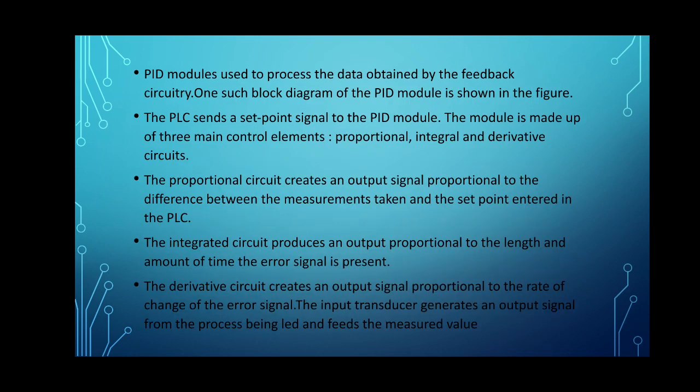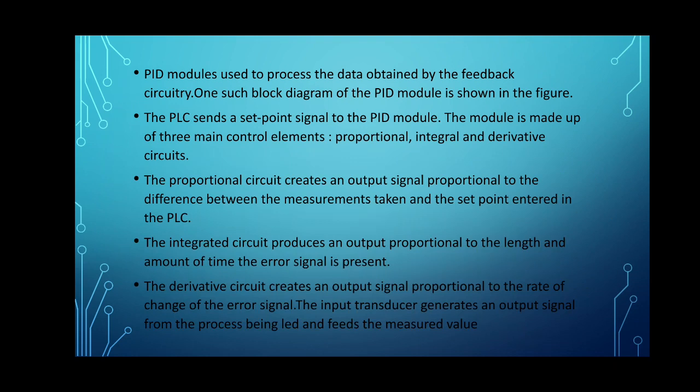So, the explanation will go this way. The PID module is used to process the data obtained by the feedback circuit. Then the PLC sends a set point signal to the PID module. The module is made up of three main control elements, that is proportional, integral and derivative circuits.